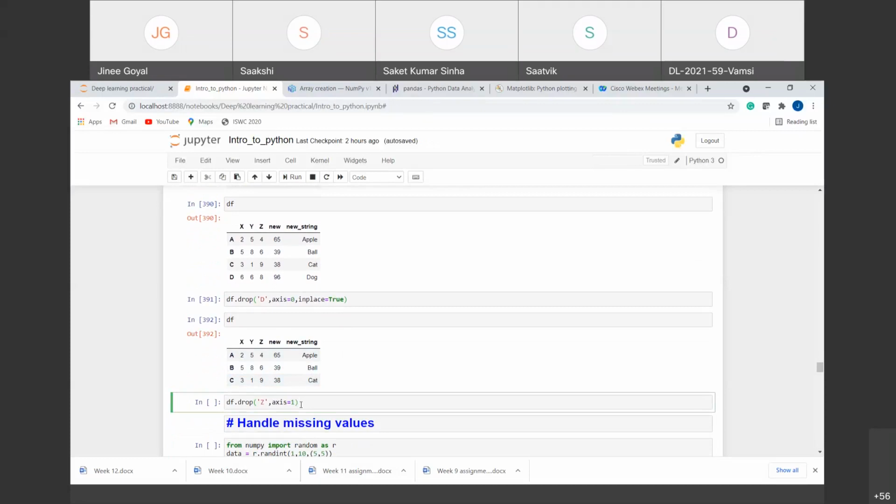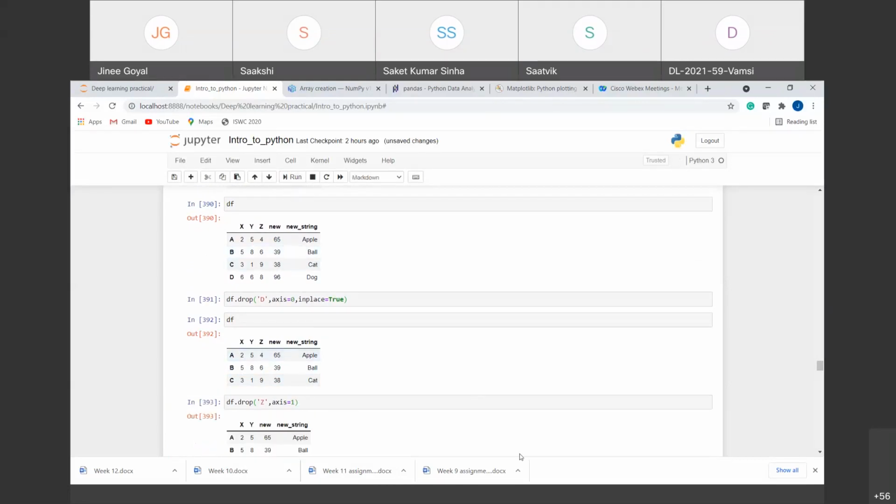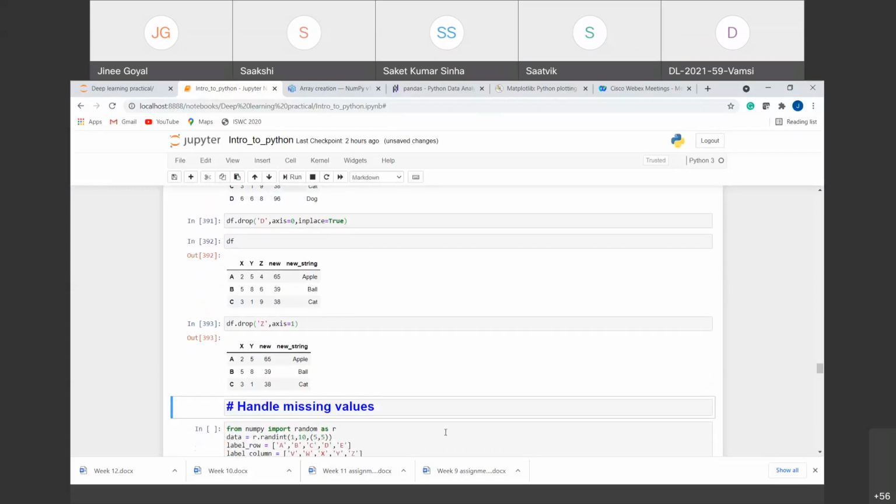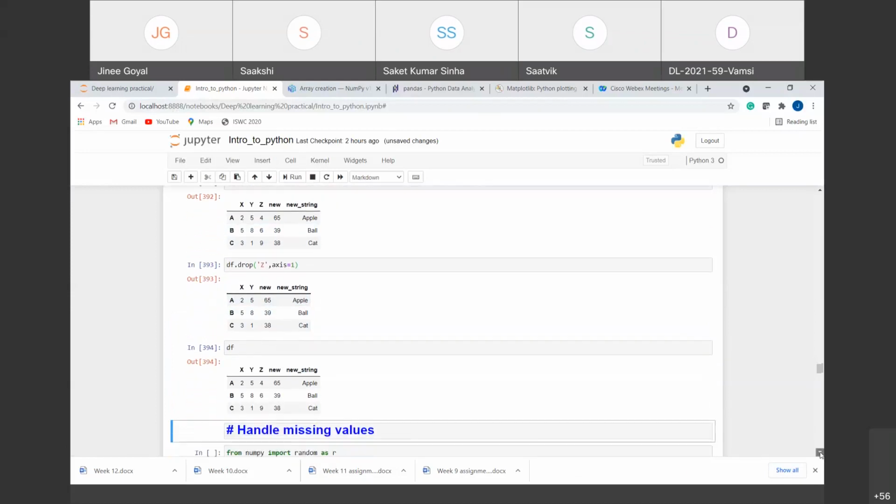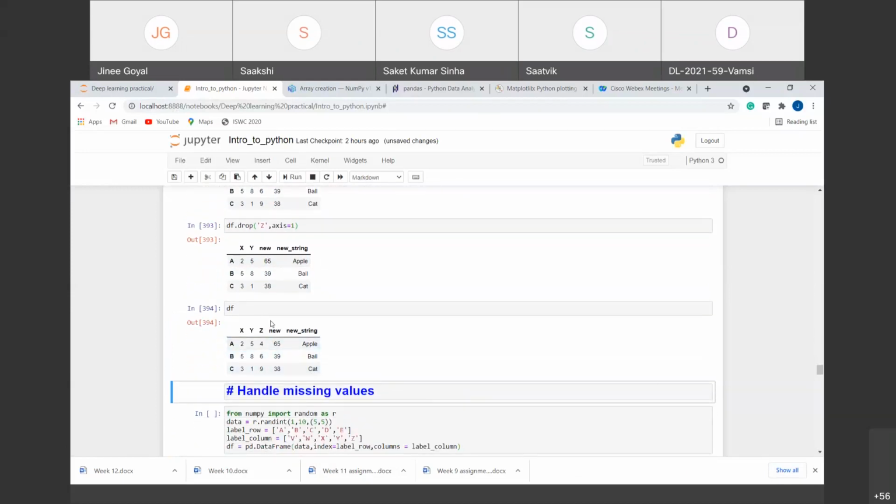Similarly, you can drop a column also. The only difference is that initially we provided axis to be 0. Now we'll provide axis to be 1. Why? Because the second index always gives us a column. So if you run this, you will see that the Z column has been deleted. Now we have not defined inplace equal to True here, so the values are not changed in the original data frame. To check, you can add a cell here and check. The original data frame still contains the Z column.